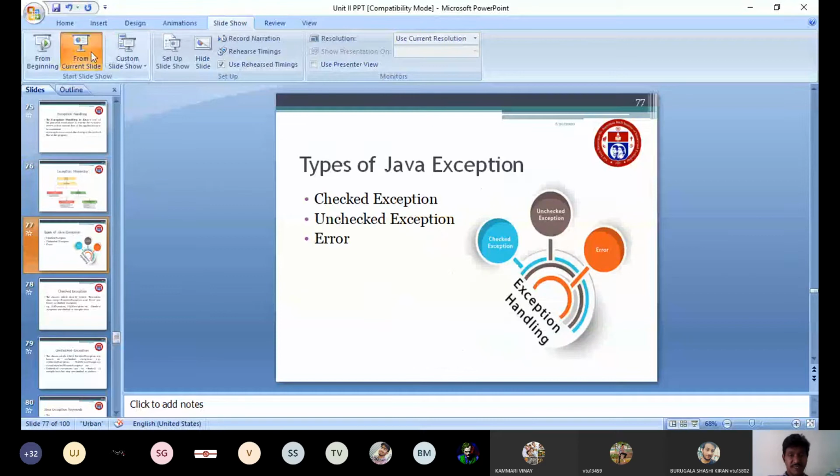Next we will see the types. As I told, we have three types of Java exception.